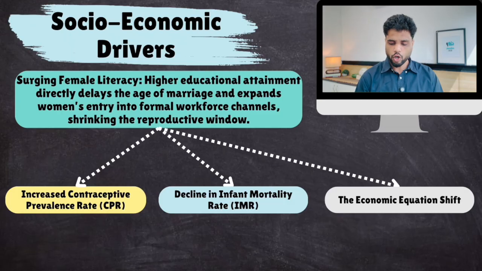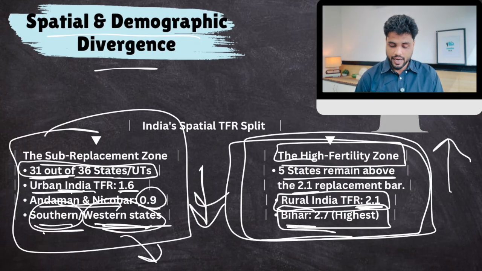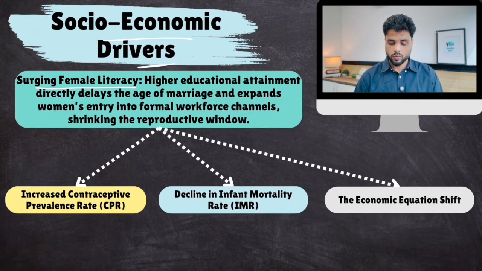What are the socio-economic drivers of this phenomenon? Surging female literacy. Female literacy is on the rise, especially in these southern and western states. This is a common phenomenon witnessed everywhere in the world. Higher educational attainment of women directly delays the age of marriage, and expands women's entry into the formal workforce.